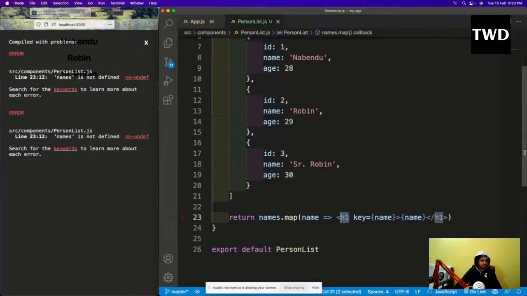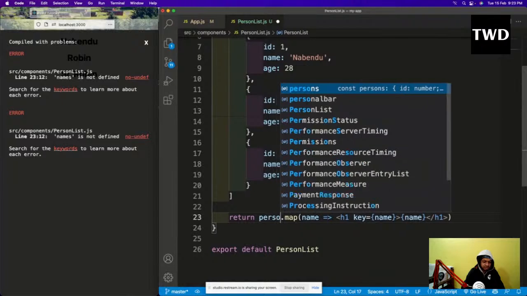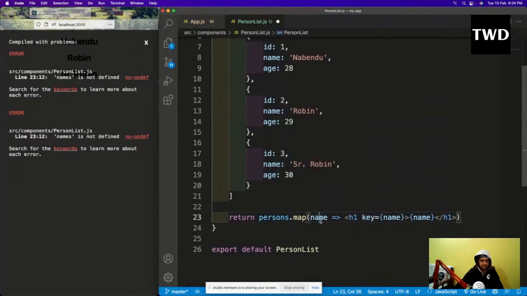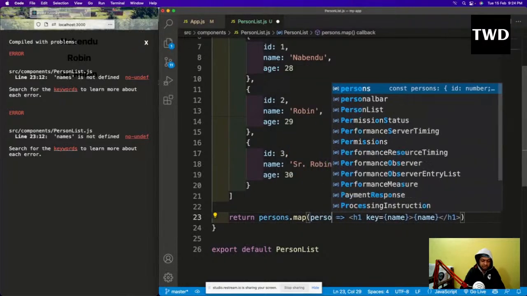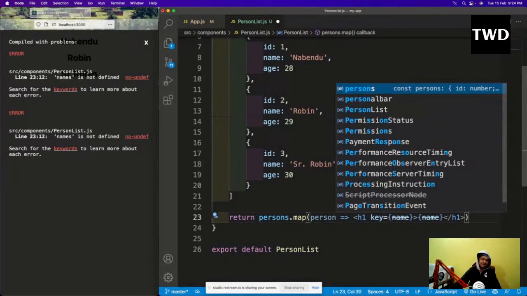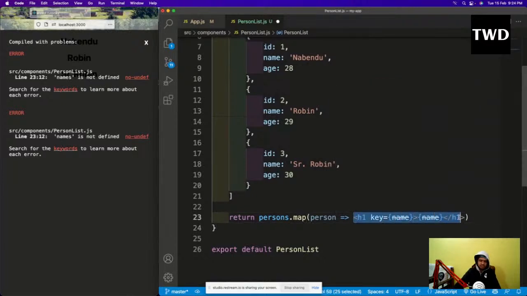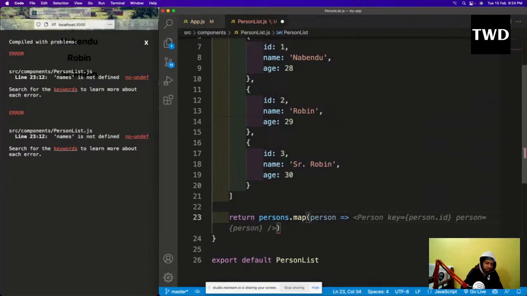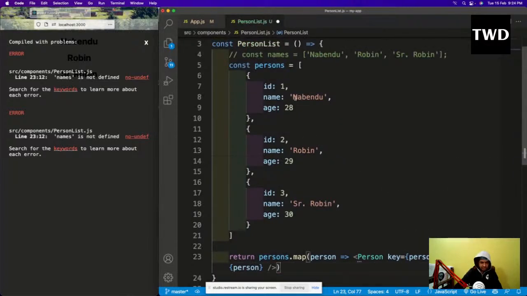Okay, so this names is there. Instead of names, I'm going to have persons dot map, and a person. As I've told, it generally takes a plural here and singular here. And generally what happens in React, we don't show it here, we pass it to a different component. So we'll pass it to a person component. And again, I have to pass the key. So key is person dot id, which is unique, and person as person. So I'm passing each of the objects here.